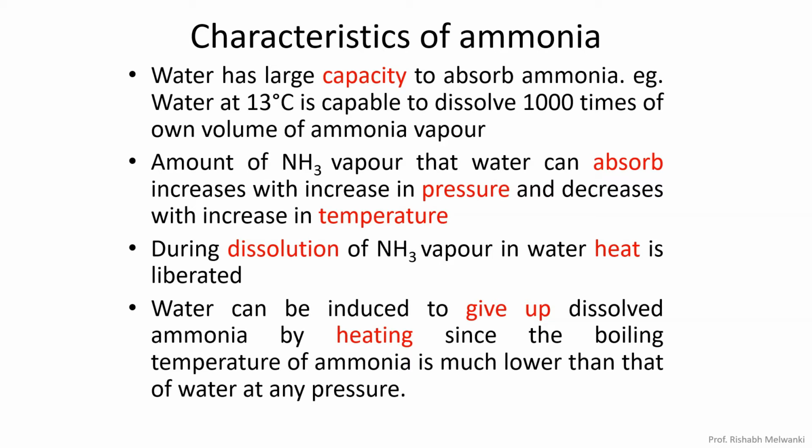Because of the dissolution of ammonia vapor in water, heat is liberated, and that heat needs to be removed. Why? Because in the second point we have seen that if temperature is reduced, then the capacity of absorption of ammonia by water increases. That is why point 2 and point 3 are related. These work in relation when we talk about the vapor absorption refrigeration system.